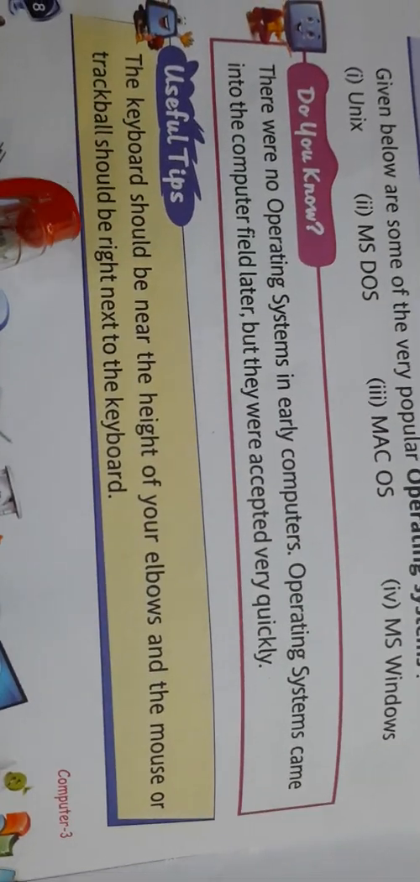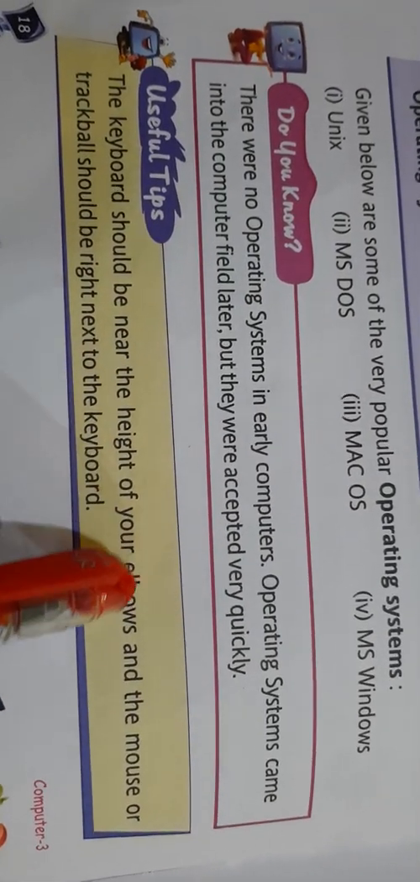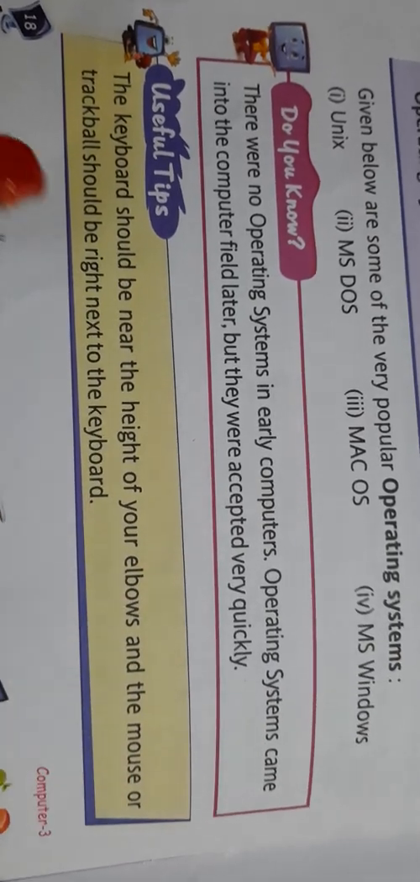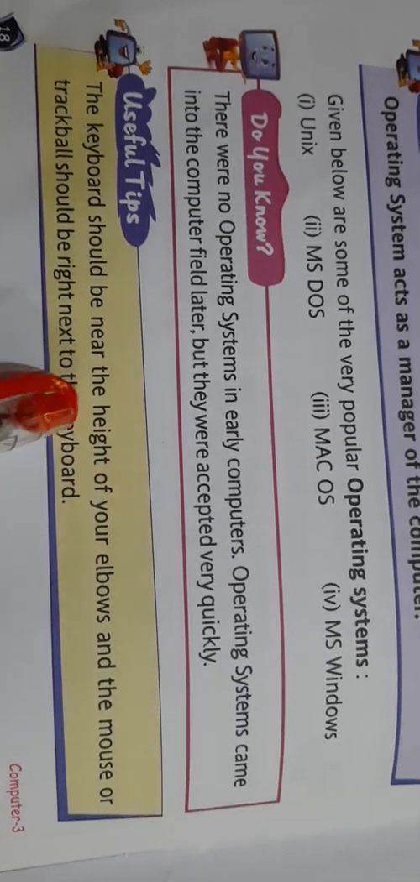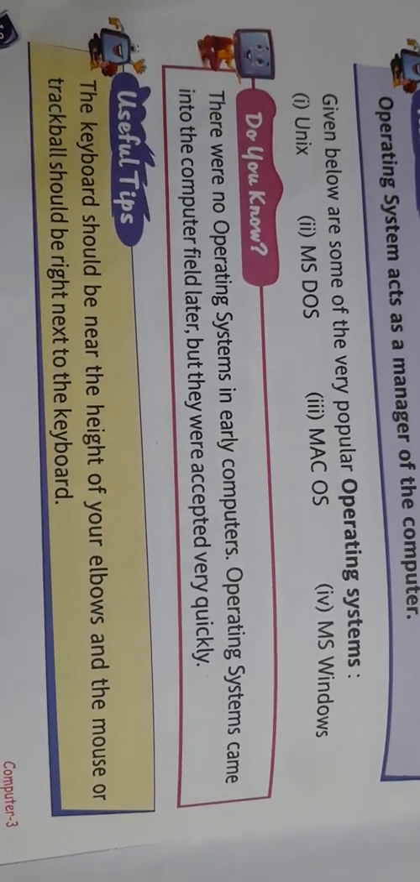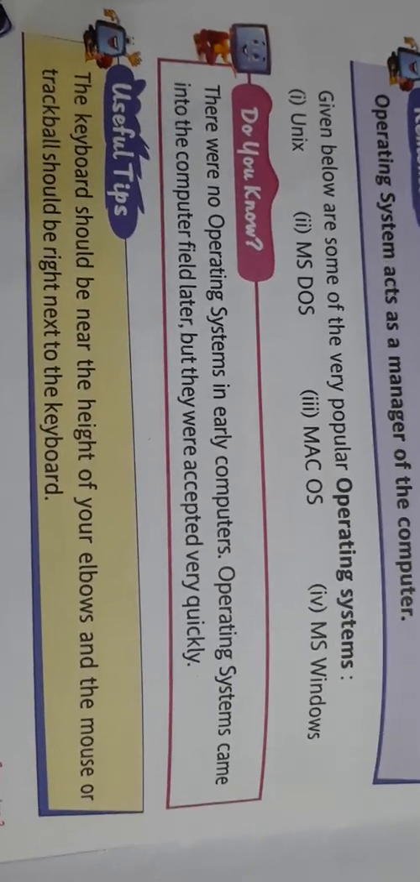Now, useful tips: the keyboard should be near the height of your elbows and the mouse or trackball should be right next to the keyboard. This is a practical tip so that you don't get tired while typing or while working on the computer.